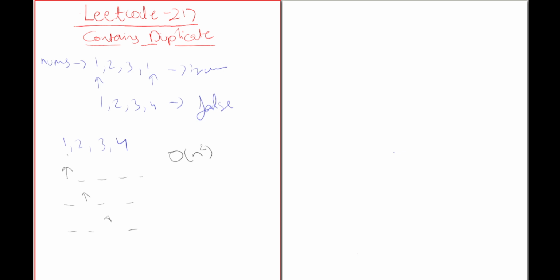The better solution to it would be, if the problem constraint said that the element values are small, the numbers are not that big.